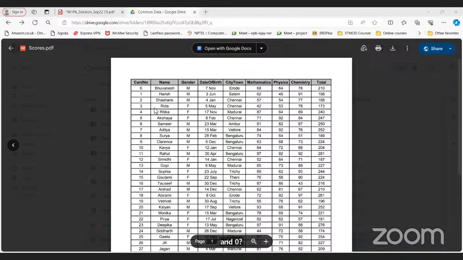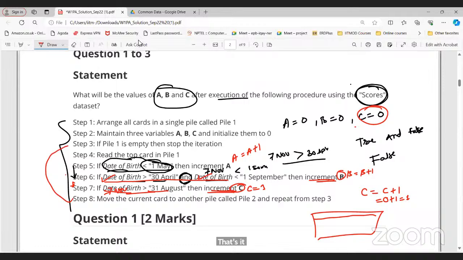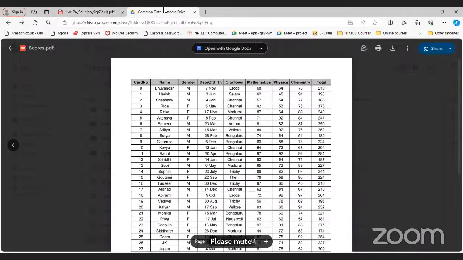Okay. Now move this card to another pile. Say for example, we have one more table like this. I am moving this card to this particular table. Now let's go to step number 3 again. Again, we'll go for the next card. Now the next card is card number 1, Harish.